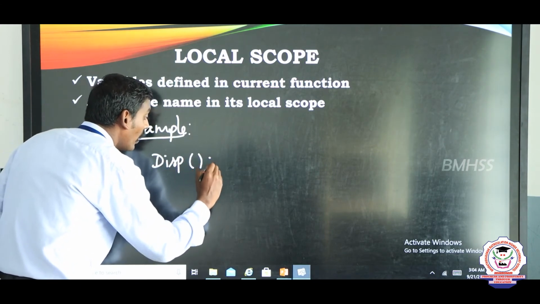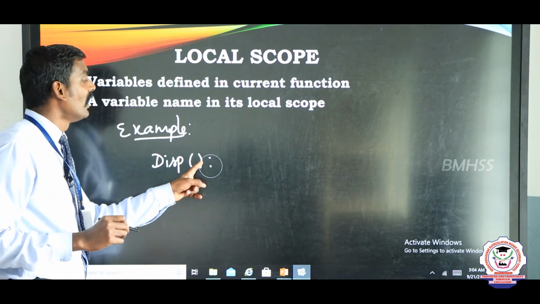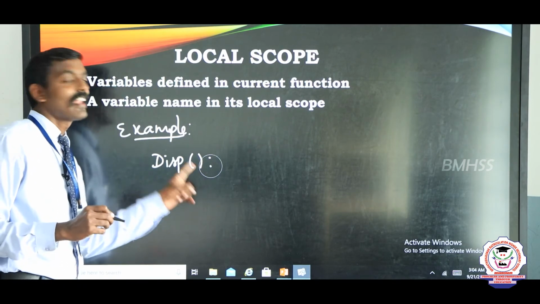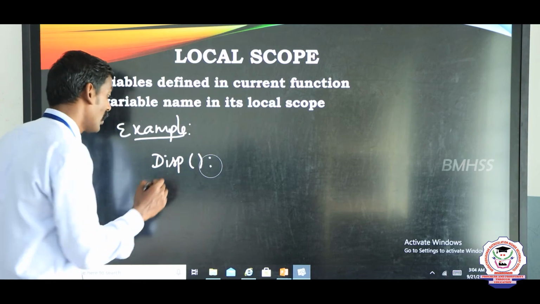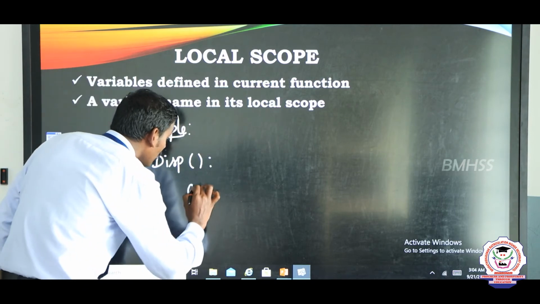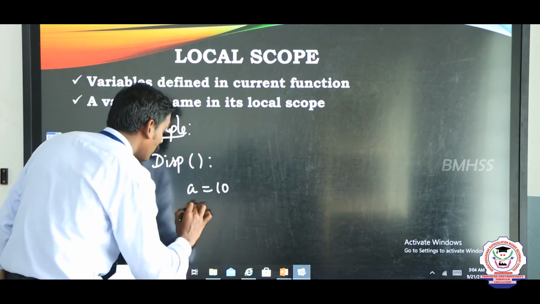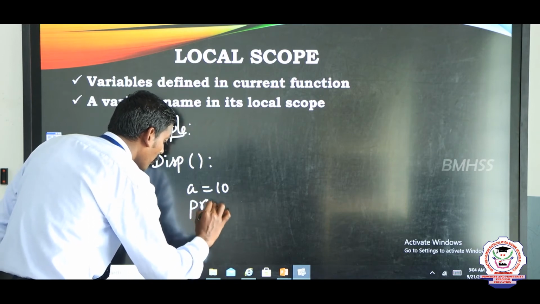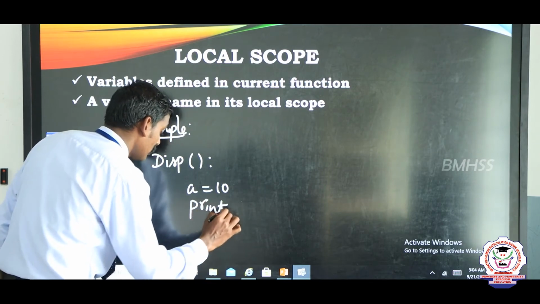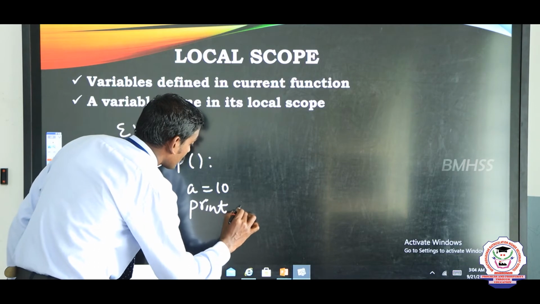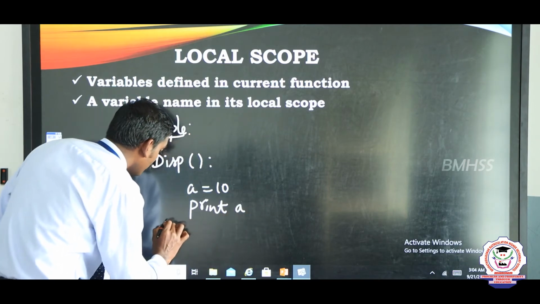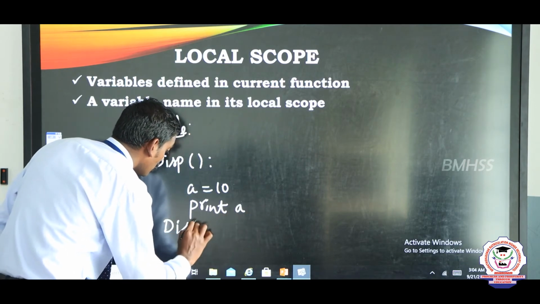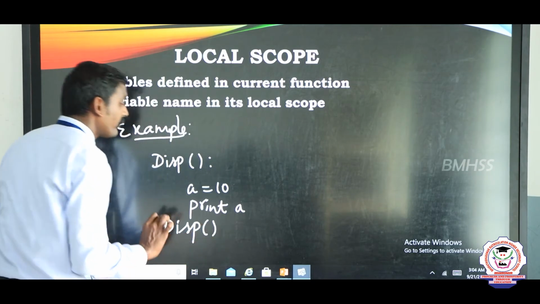In this example, DISP colon, this colon refers to a function definition. A equal to 10, print A. That's all.